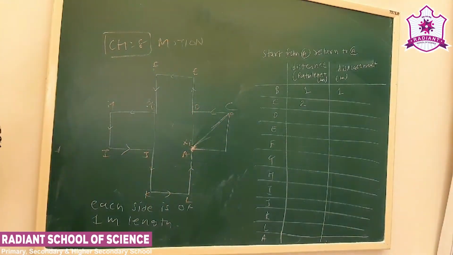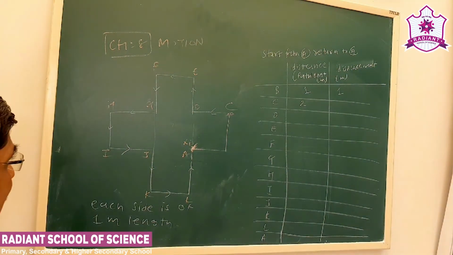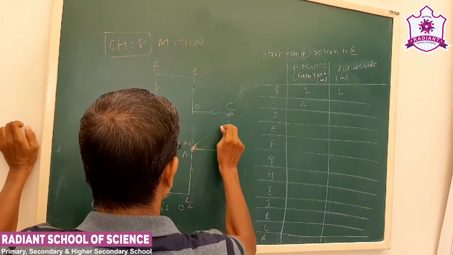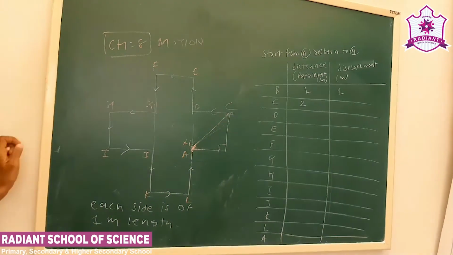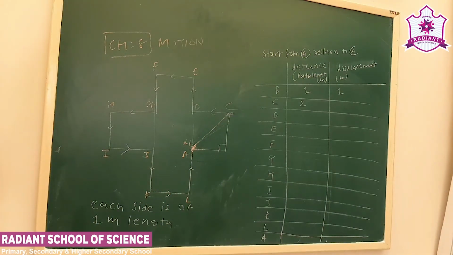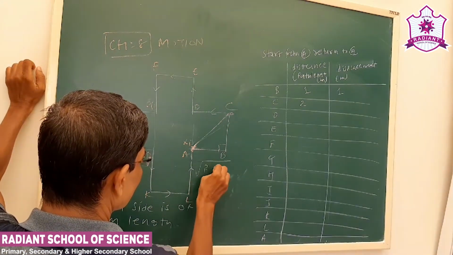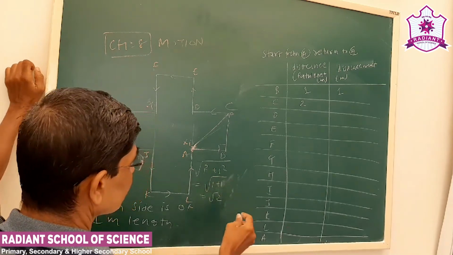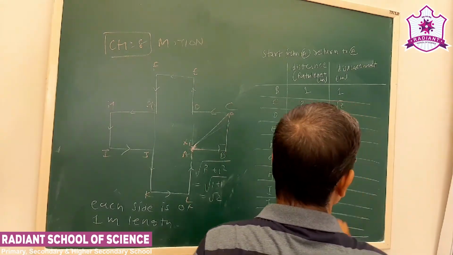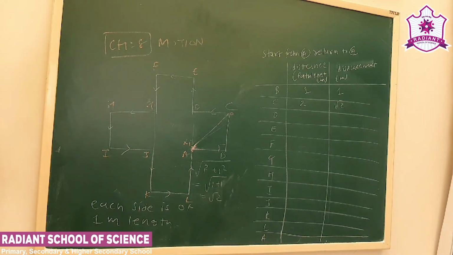Shortest distance between A and C will be this straight line. What we see is a right angle triangle ABC. So the shortest distance will be root of 1 square plus 1 square. Okay. So we can have as many examples.